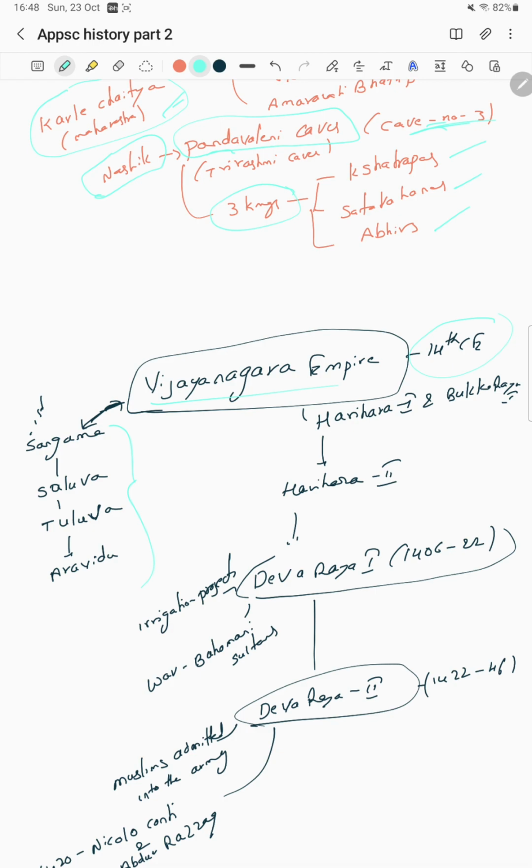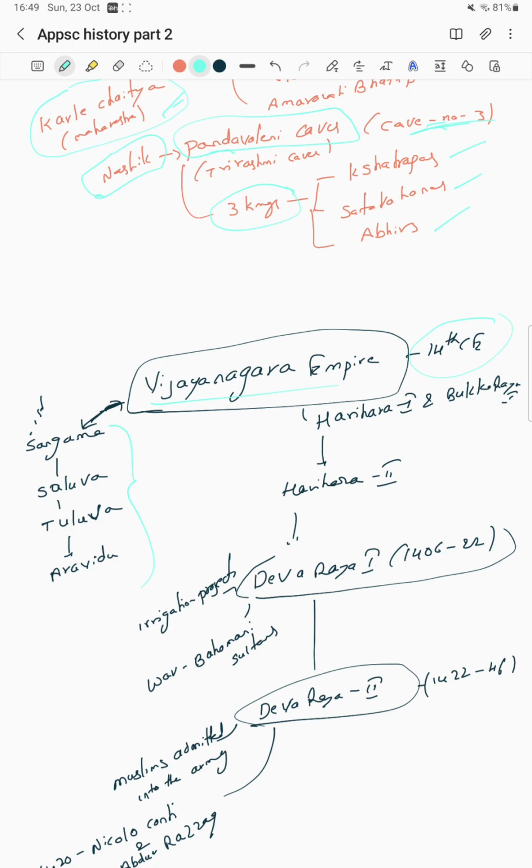There is a previous UPSC prelims question asked on the chronological order of these dynasties of the Vijayanagara Empire. There might be a repeat of this question in APPSC itself. Sangama, Saluva, Tuluva, Aravidu. I am repeating again: Sangama, Saluva, Tuluva, Aravidu.